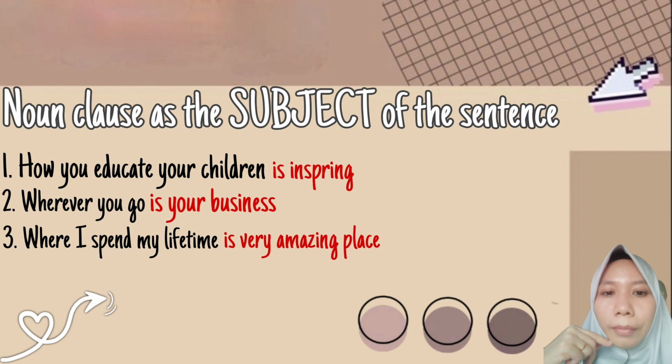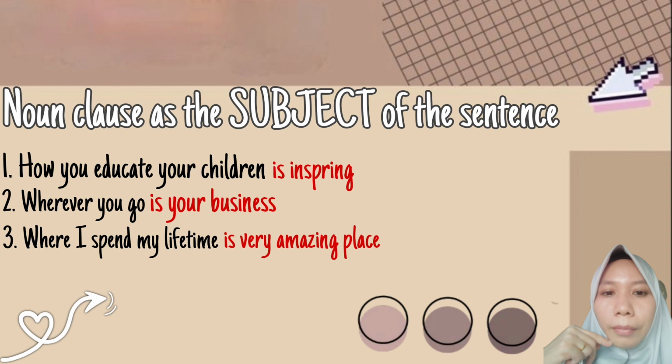Next, sentence number 2. Wherever you go is your business. What is your business? Your business is wherever you go. So, wherever you go is the noun clause because it answers the question what. The last sentence.